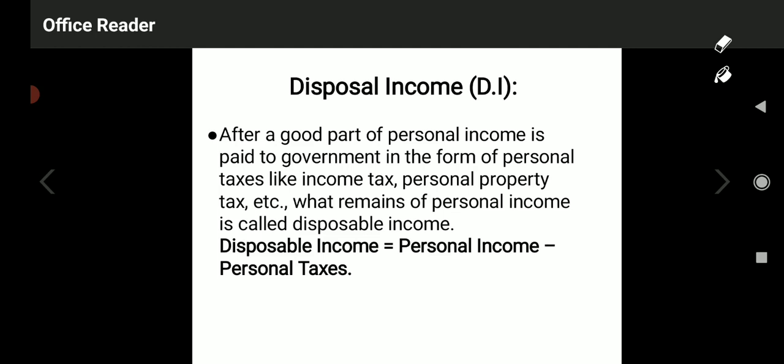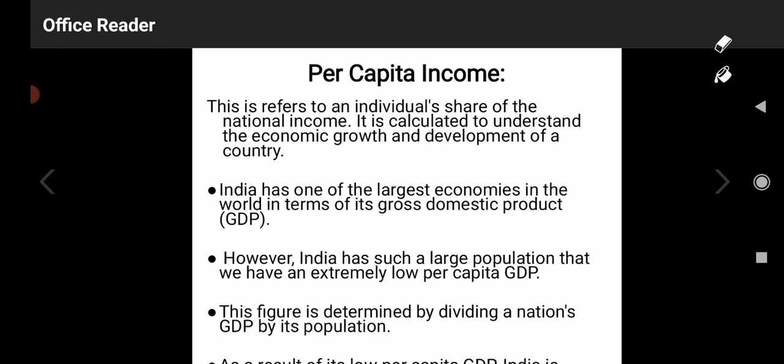Now moving to the next important component of national income, that is per capita income. Dear students, per capita income is also a very interesting component of national income. It is the most important component compared to all other concepts of national income. It refers to an individual's share of the national income.